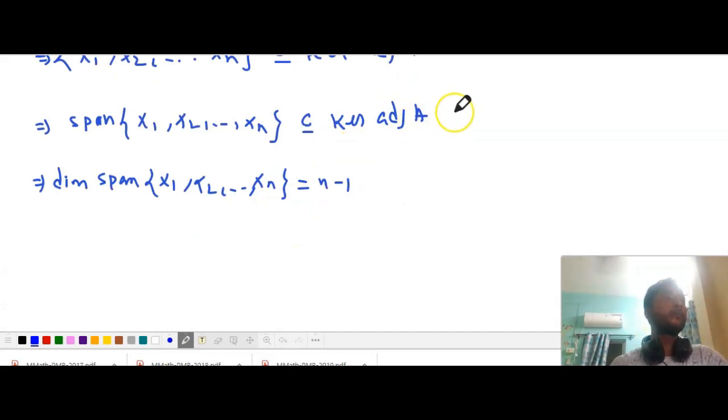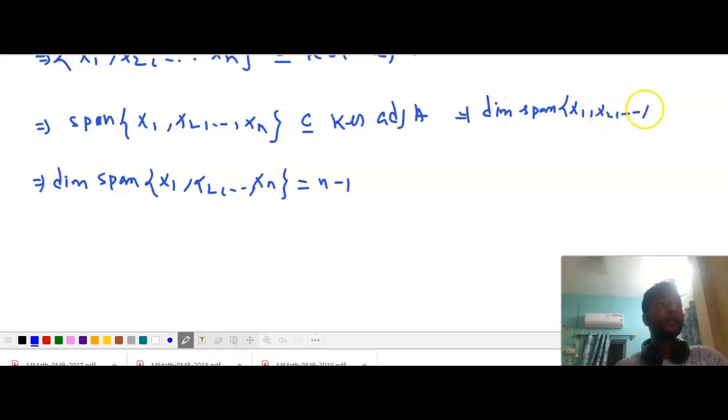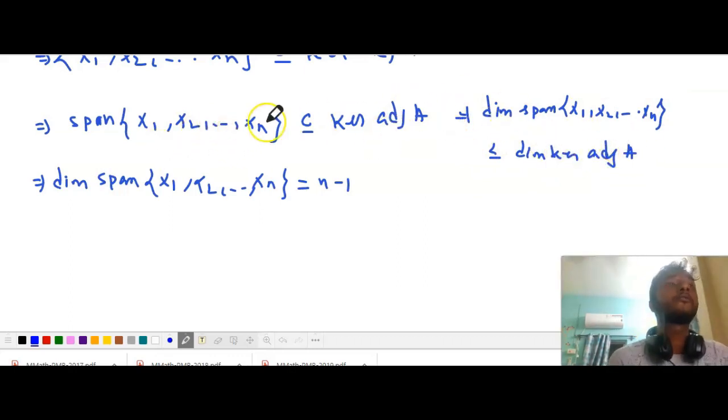Hence, from this we can conclude that dimension of span of x1, x2, up to xn is less or equal to dimension of kernel of adjoint A, as kernel of adjoint A is a superset of this set, right?